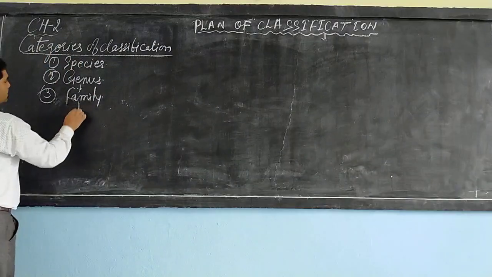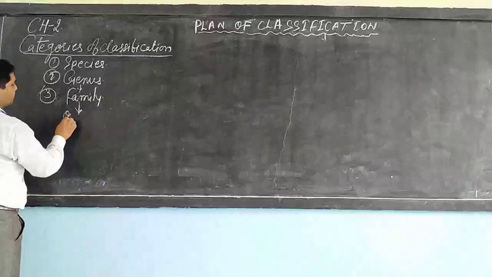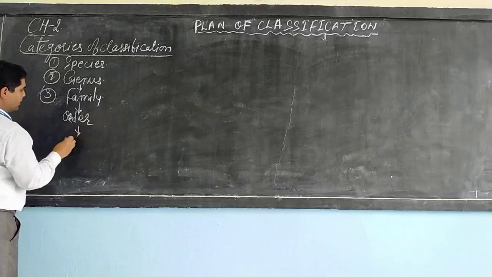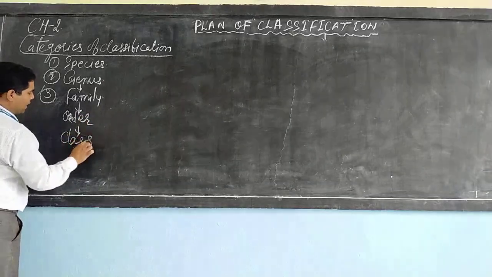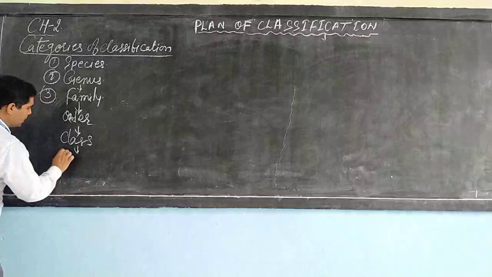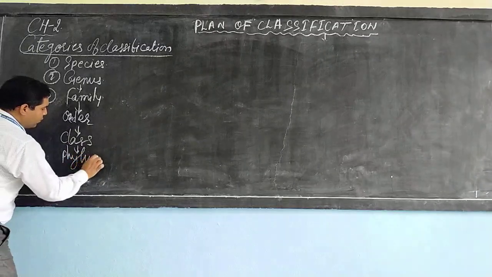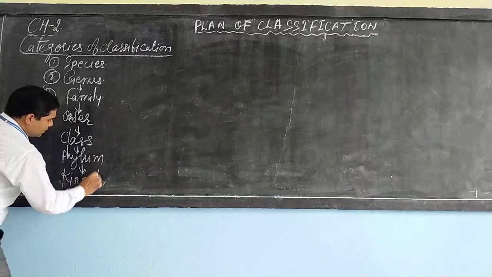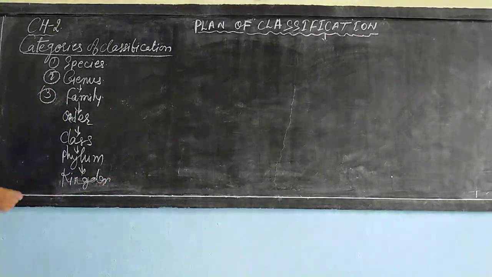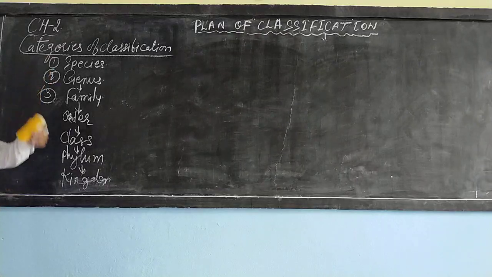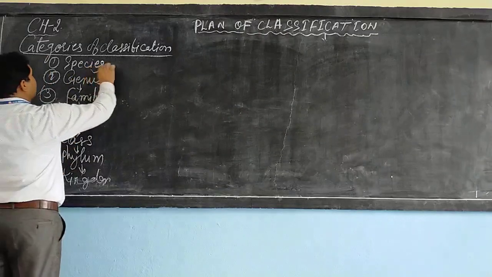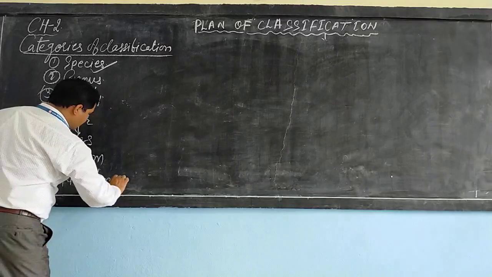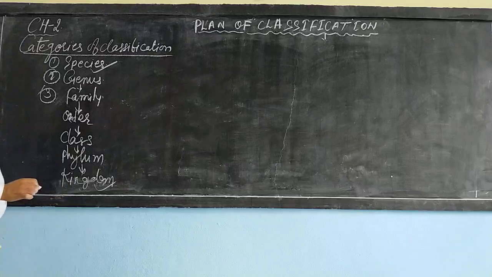After the family comes order, next is the class, after the class phylum, and the last is the kingdom. Dear student, in the category of classification, the smallest unit is the species and the broadest unit is known as kingdom.